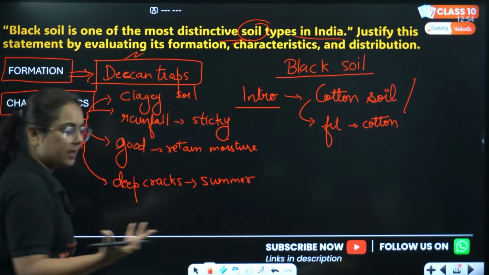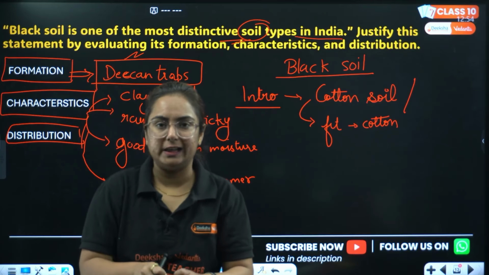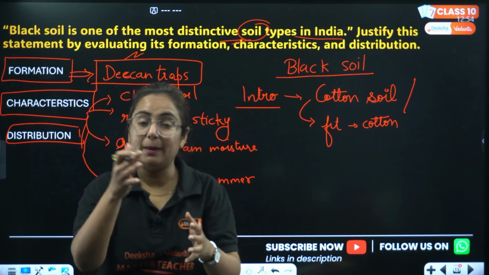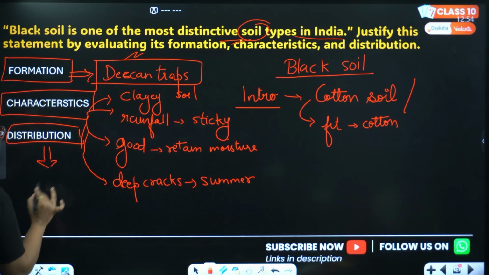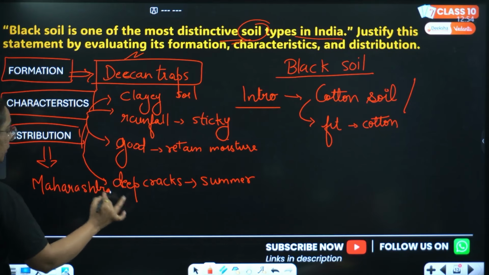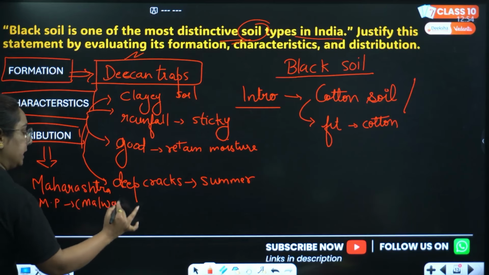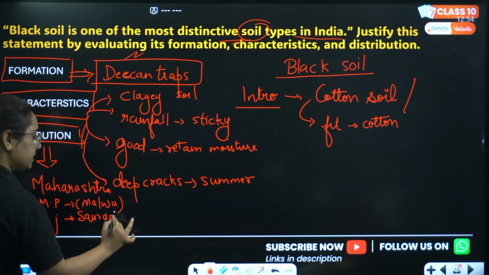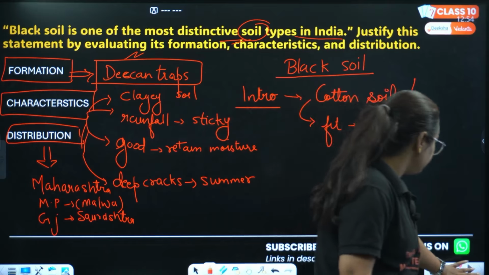Have you seen clay, molds, etc.? The powdered clay. If you make the dough of that clay, after some time, it will retain all the moisture and develop deep cracks. Similar way the soil is. And then we talk about distribution. So it is majorly present in the state of Maharashtra. Okay, then it is in Madhya Pradesh in the region that is Malwa. Then we can see it is in Gujarat also in the region Saurashtra. So this is the distribution of which type of soil? Black soil. Okay, done with this question.